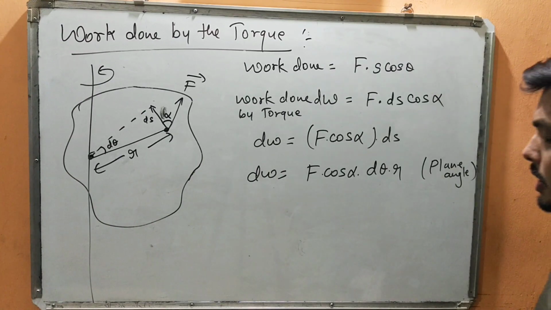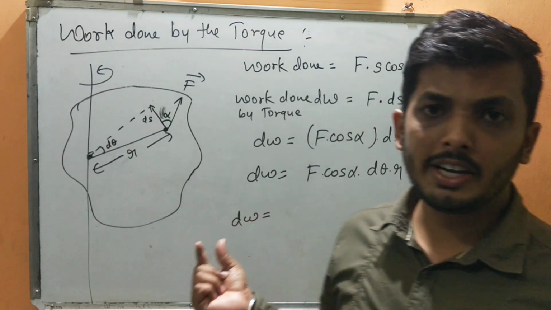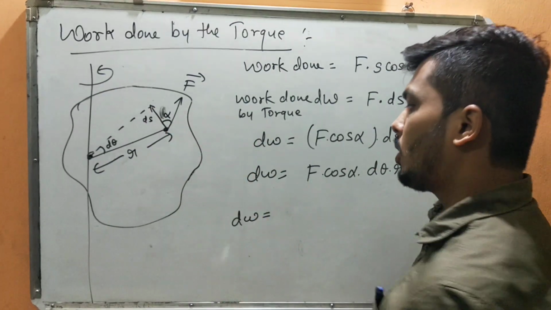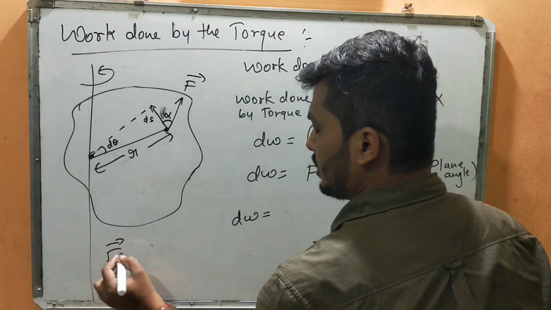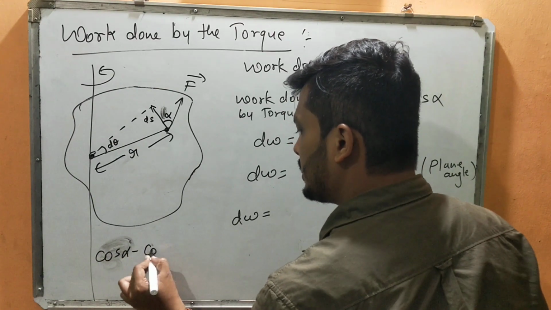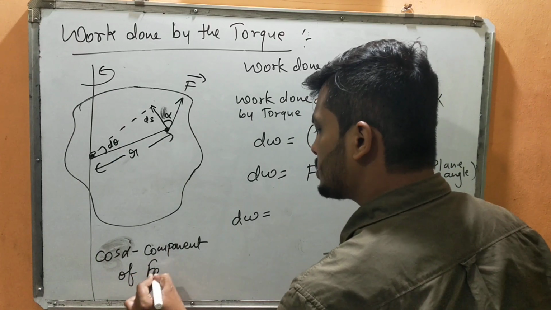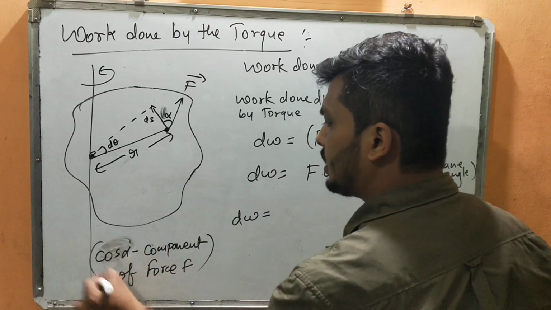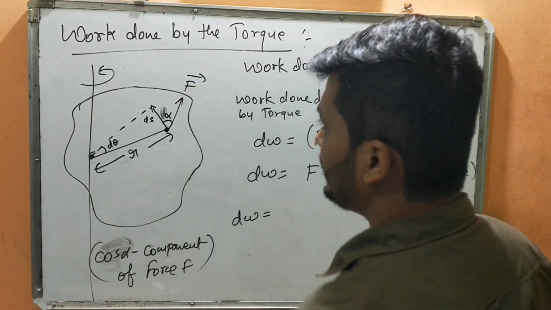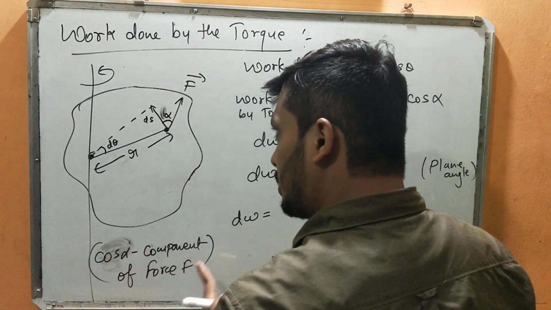Got it? Now dW equals F cos alpha ds. What is this cos alpha indicating? Cos alpha is the component of force F. You can write this somewhere. See here, if this is the force, you are applying force in this direction, and the body is going in this direction.